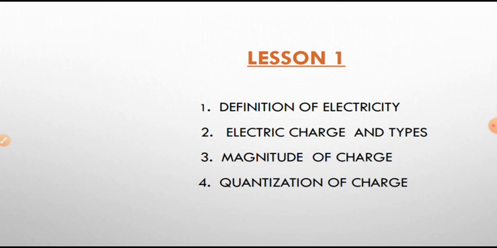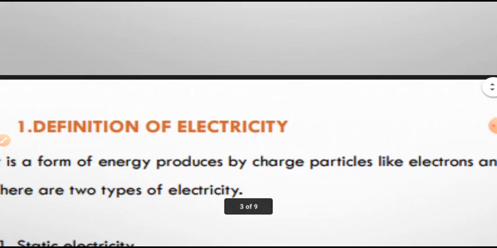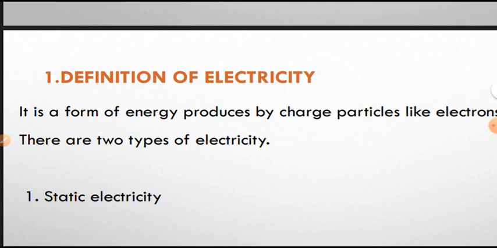The first point in this lesson is what is electricity actually. So electricity is a form of energy. We have many forms of energy like heat, light. Electricity is also a form of energy. So how is this electricity produced, and what is the cause of this electricity?